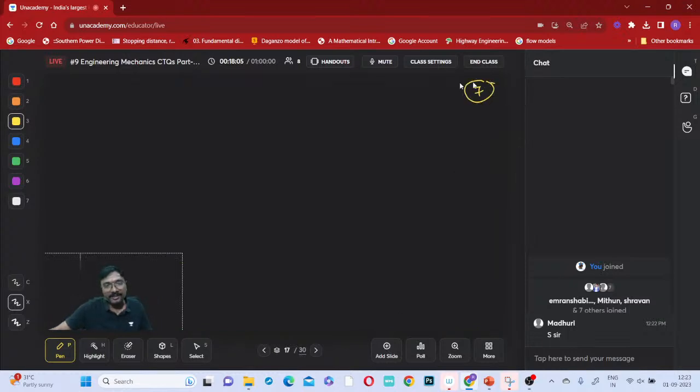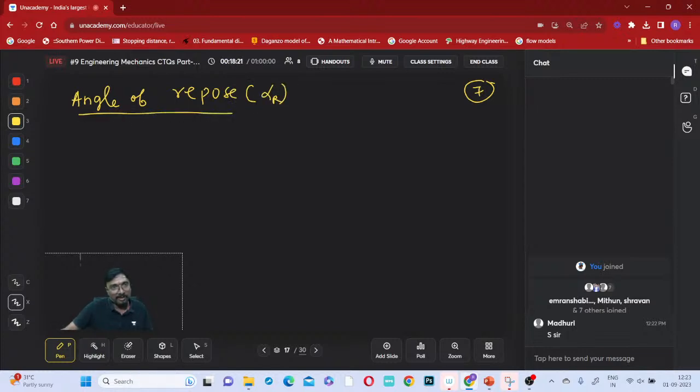So what is that angle of repose? Now tell me. Angle of repose, if you just observe, what is the angle of repose, everyone? What is the symbol we are giving for angle of repose? Alpha, or which symbol are you giving? So alpha, angle of repose, you can say, right?